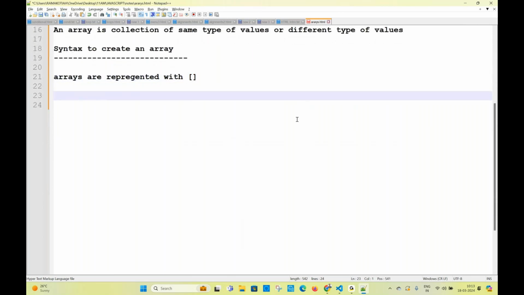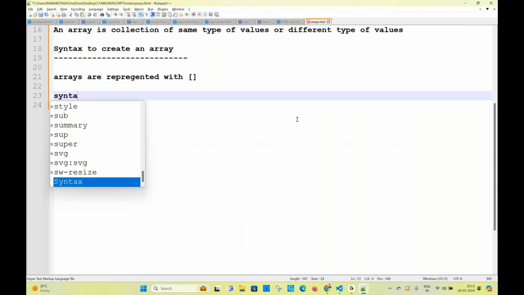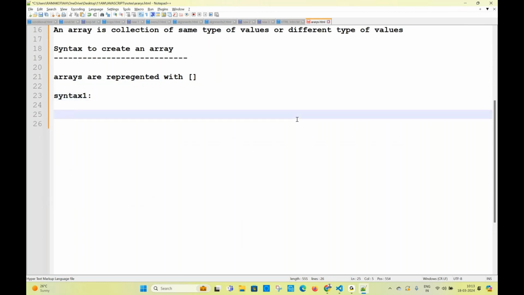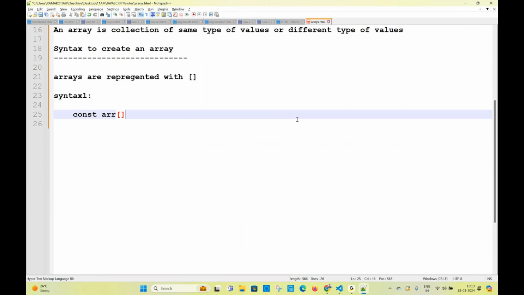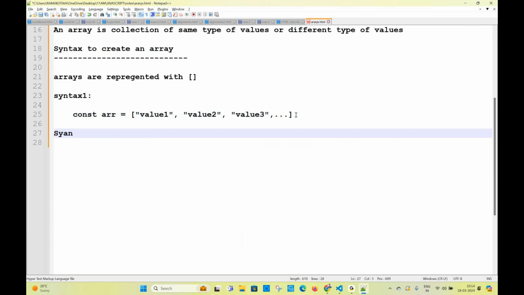Take some variable, const or let or anything, equal to, and here we will write value 1, comma, value 2, comma, value 3, and so on. Syntax 2, but we will never use this syntax anywhere in real time. The first syntax only we will use.